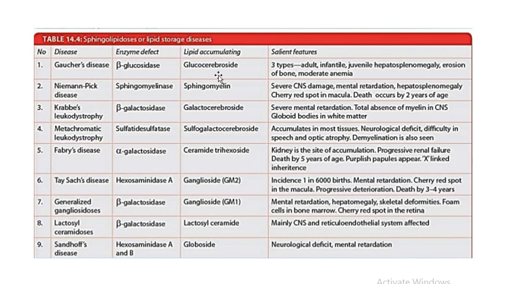Then as a result of accumulation of the lipids, the different types of clinical features are produced, which are given in this column. So this is the whole picture of sphingolipidosis.